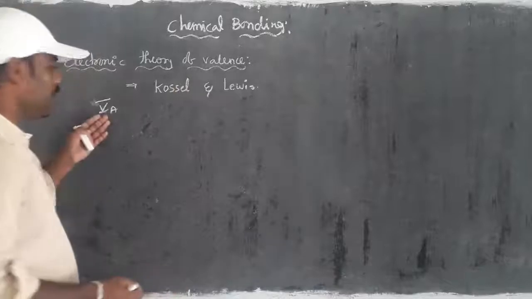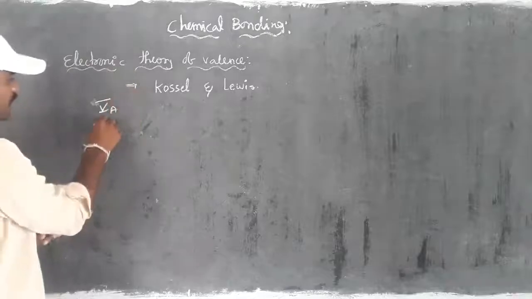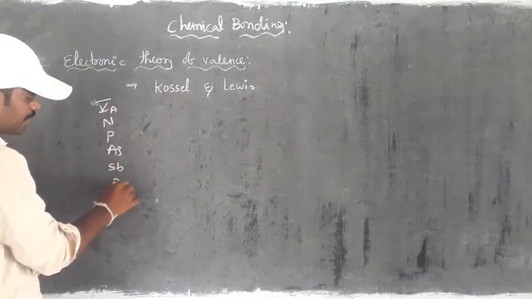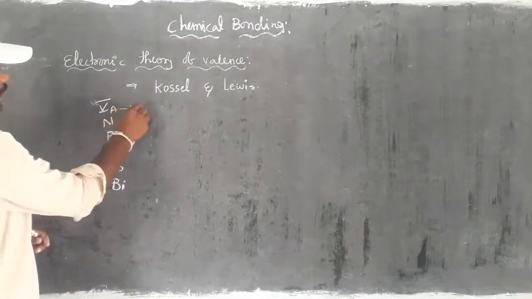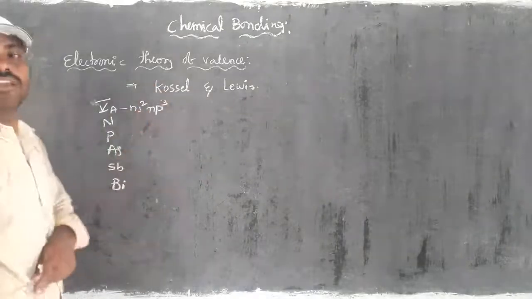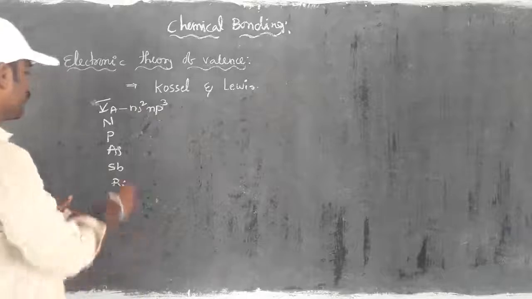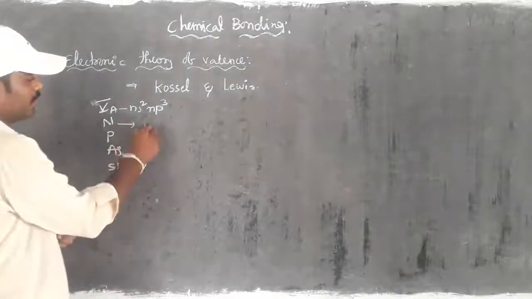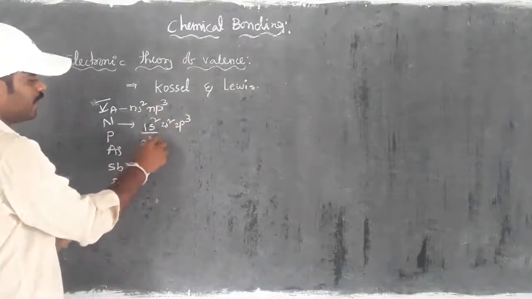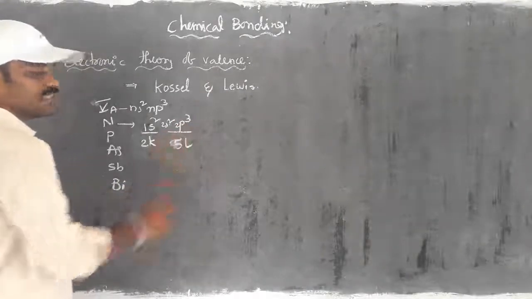Now let us discuss the 5A group elements, which we are already familiar with: nitrogen, phosphorus, arsenic, antimony, bismuth. Their configuration, which we discussed in the classification of elements, is ns2 np3. Here I am taking nitrogen, which we can write as 1s2, 2s2, 2p3. The first shell has 2 electrons and the second shell has 5 electrons.